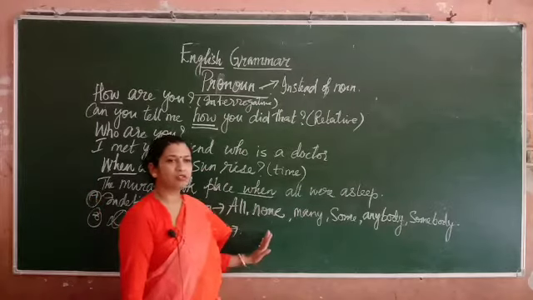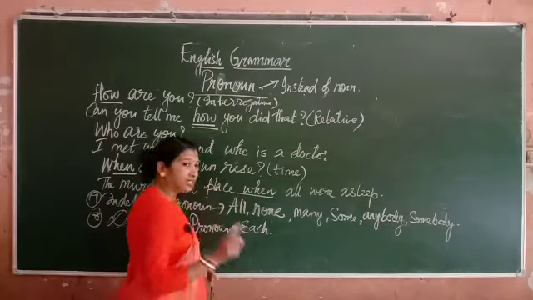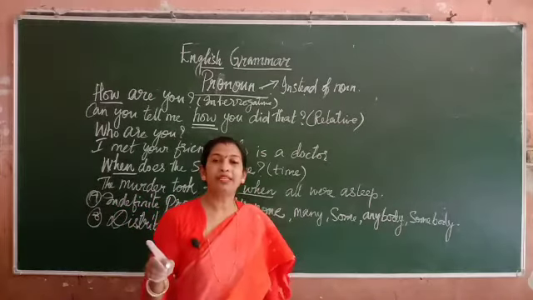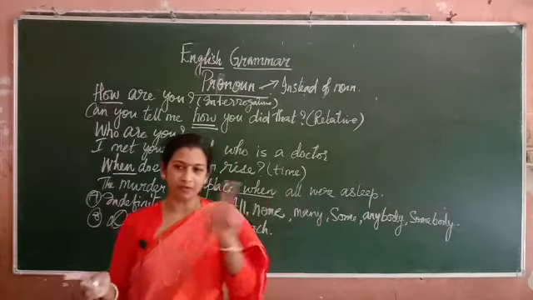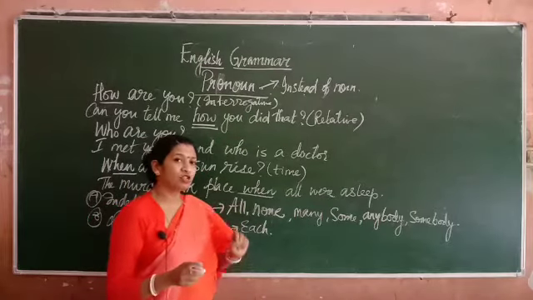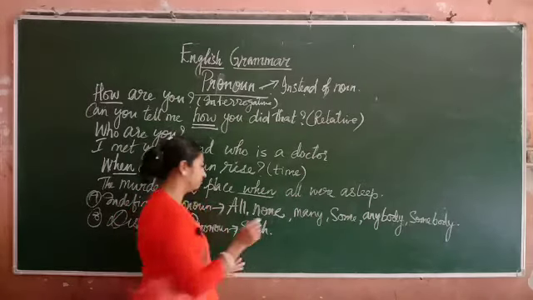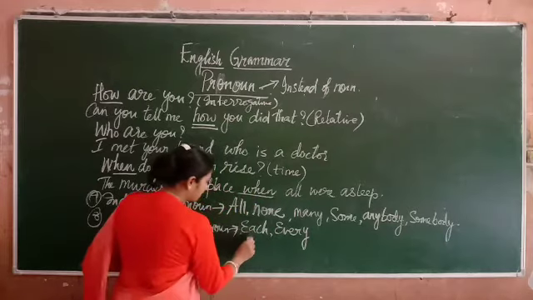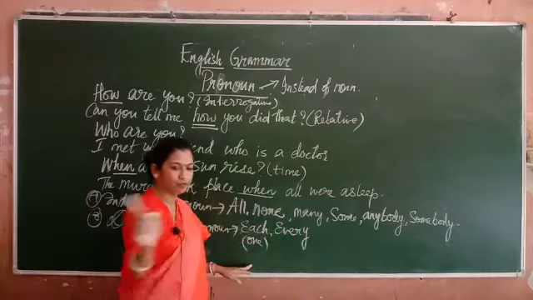Under distributive pronouns, you will get each. Distribute the chocolates to each one of them in the class. To each one of them means each person. One person you distribute the chocolates. Distribute the chocolate to every person. Every person means all. Every means all. Each means one. Each one of you. Each one of you.